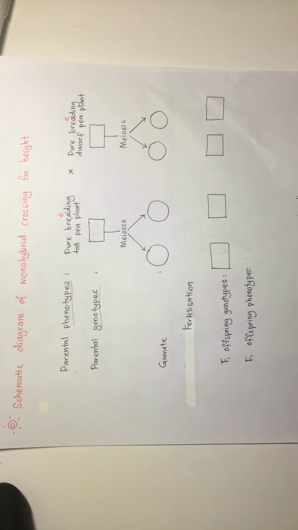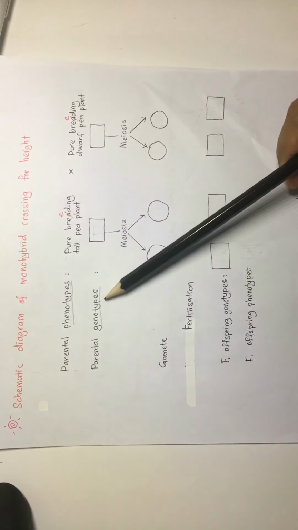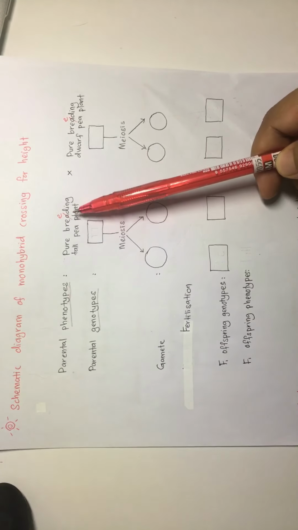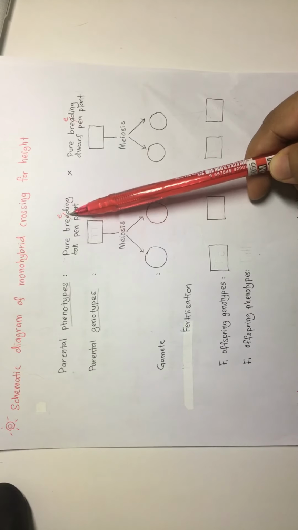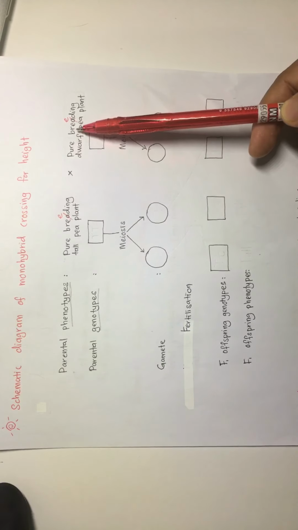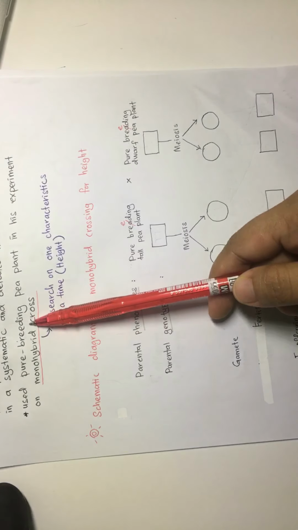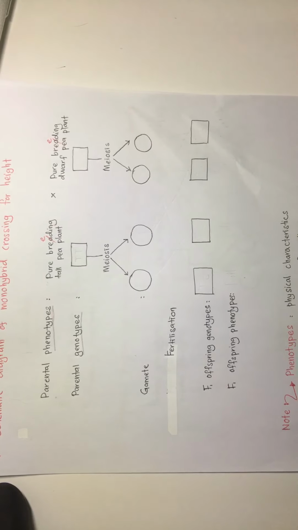There are two terms here, phenotypes and genotypes. Before that, please correct this for me. It's not breeding, it's B-R-E-E-D-I-N-G. Pure breeding. Okay, correct that.